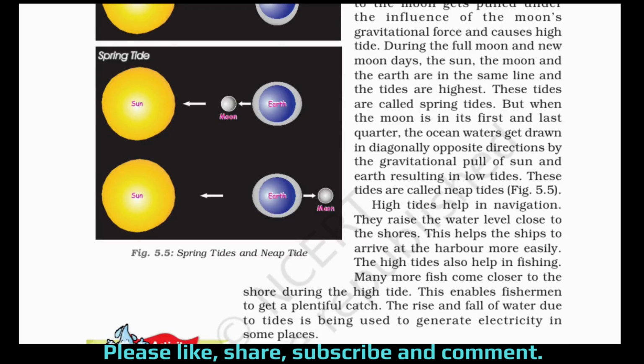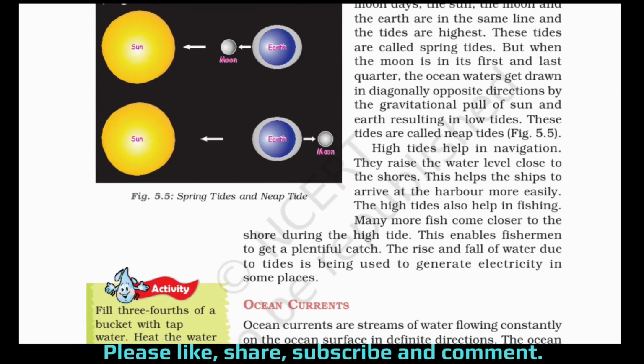Now high tides help in navigation. Here you can get a question, what is the importance of high tides or how are high tides useful. So the answer will start from here. High tides help in navigation. They raise the water level close to the shores. This helps the ships to arrive at the harbour more easily. Then number 3, the high tides also help in fishing. Many more fish come closer to the shore during the high tide. This enables fishermen to get a plentiful catch.